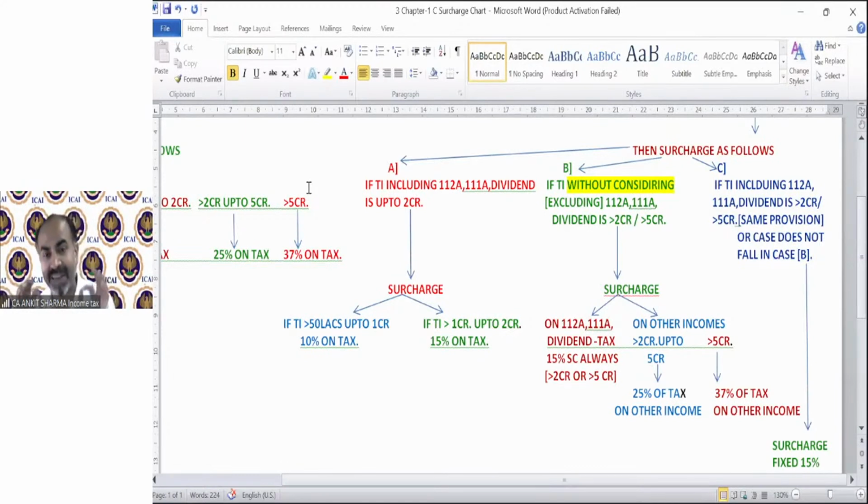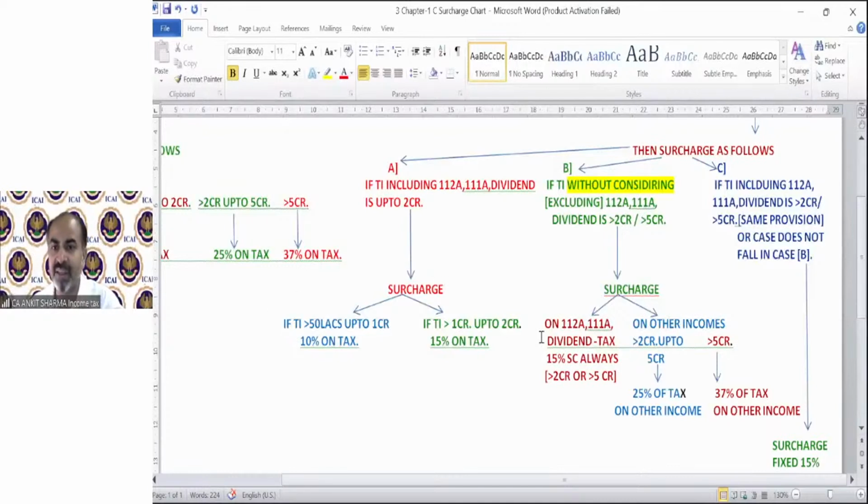So please read carefully. Case A is saying if your income including this income is up to 2 crore, case A applicable. If your income including this income exceeds 2 crore, case C applicable. And on all other cases, case B will be applicable. So if your TI excluding section 112A, 111A or dividend exceeds 2 crore, then case number B applicable.